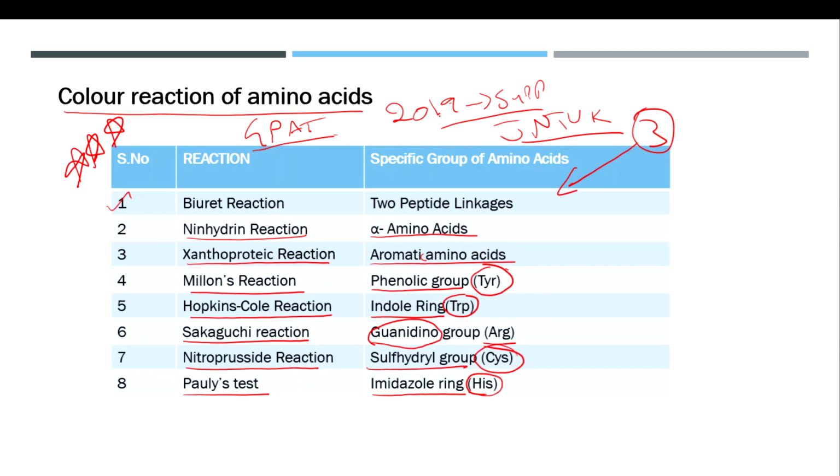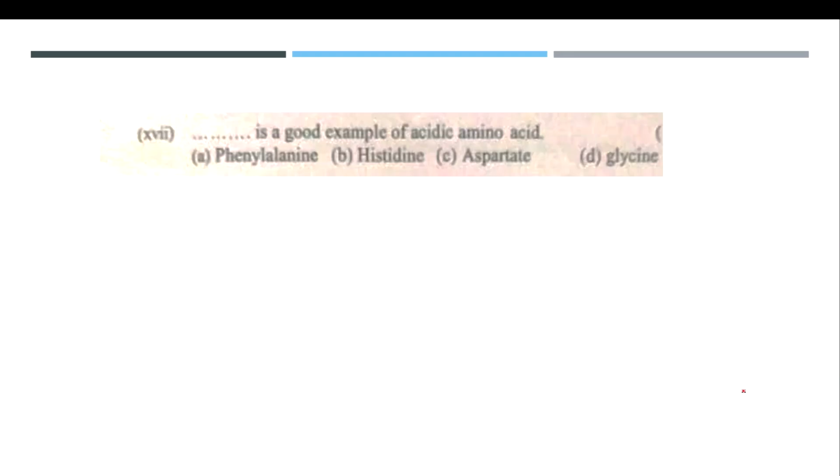So students, concentrate on this particular table, because they have asked questions like what is the specific test for amino acids which consist of a phenol group. Then you have to write Millon's test, and you can see a small example here also. Dash is a good example of acidic amino acid. So please comment the answer in the comment section.